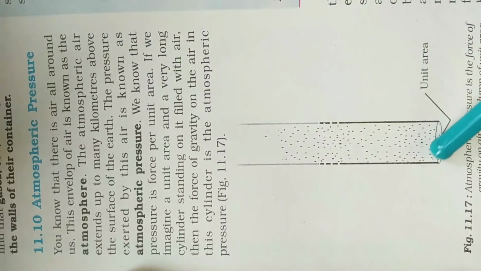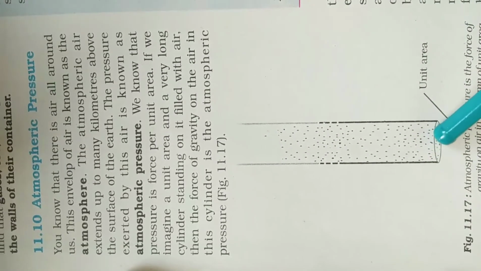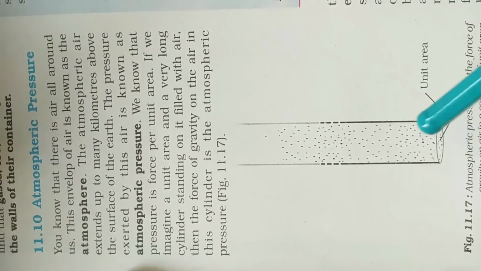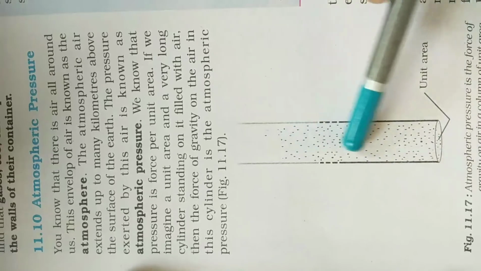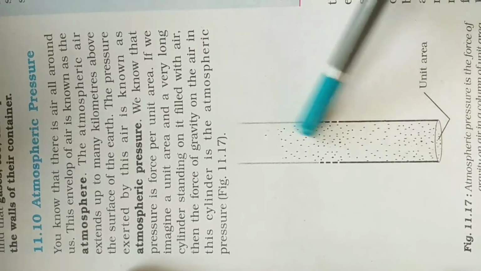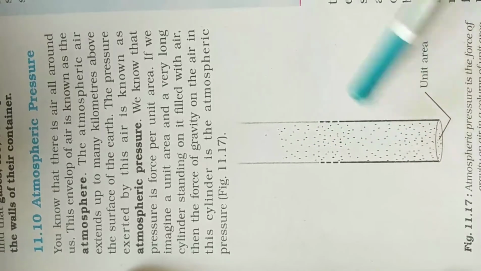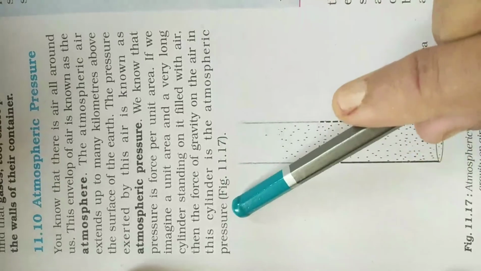This is known as unit area. So this area of the tube is known as unit area. And then the force of gravity on the air in this cylinder is the atmospheric pressure. So whatever force of gravity is there in this cylinder is known as atmospheric pressure.